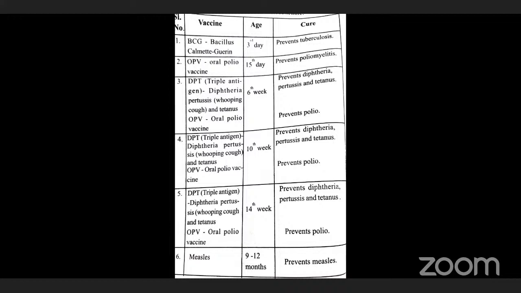Vaccines are broadly classified into three types. First one is a live vaccine. Second one is a killed vaccine. Third one is a toxoid vaccine. So live vaccines means microorganisms. The name itself has the answer. Live vaccines means microorganisms are attenuated by different methods, for example attenuation, loss of pathogenicity. What is the meaning of attenuation? Attenuation means loss of pathogenicity.